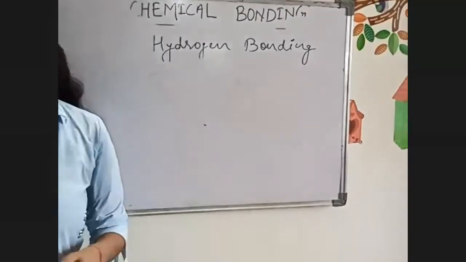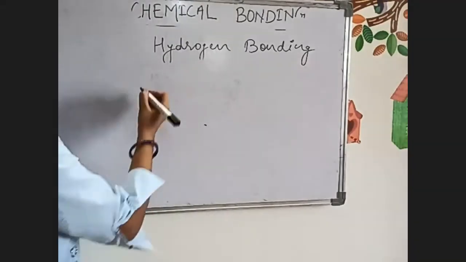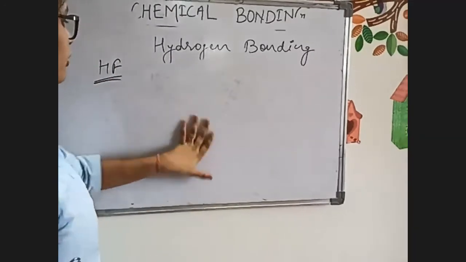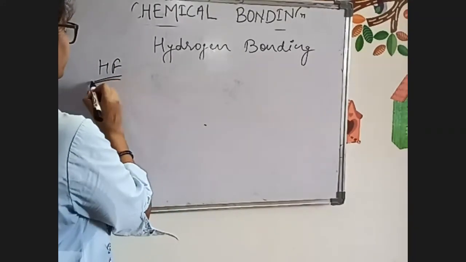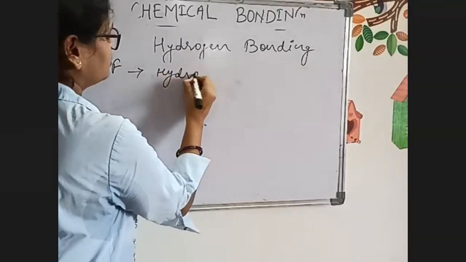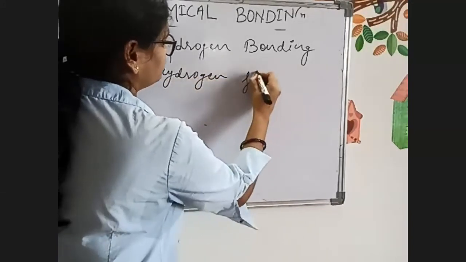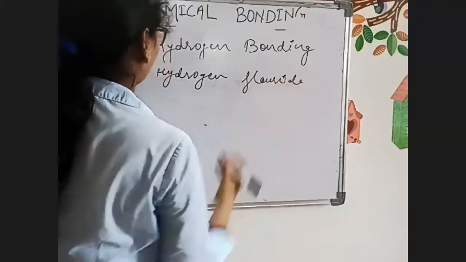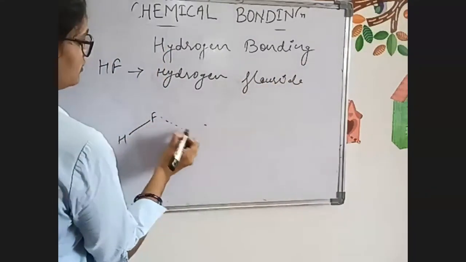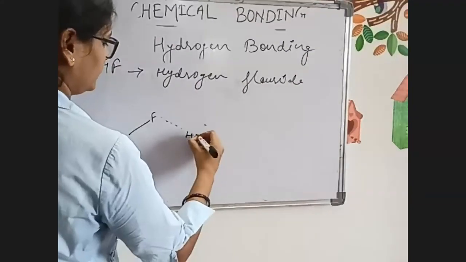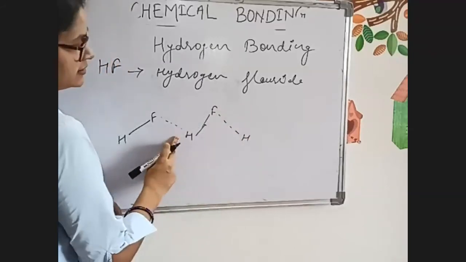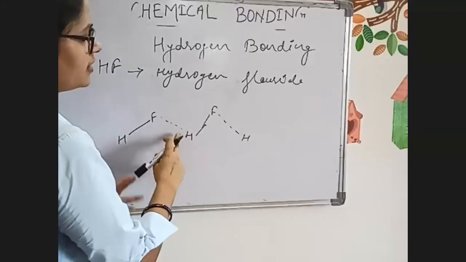Now, suppose HF is given. HF, hydrogen fluoride. Now in this case, what will happen? HF, and then again HF, then again HF. The dotted lines are hydrogen bonding.